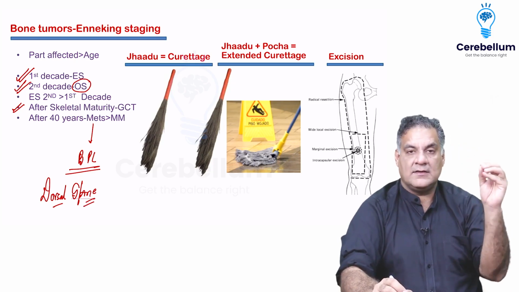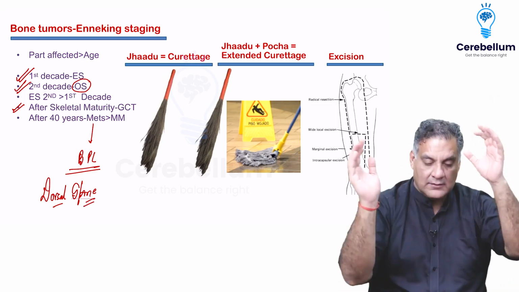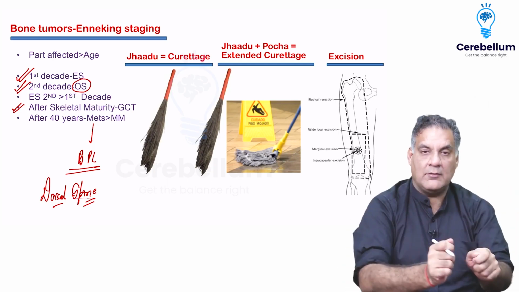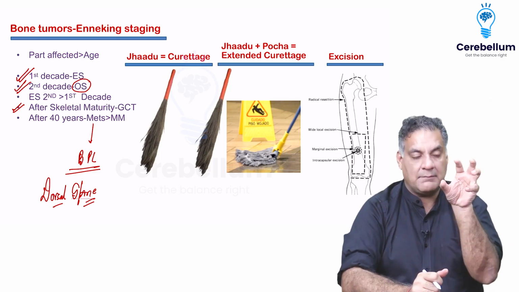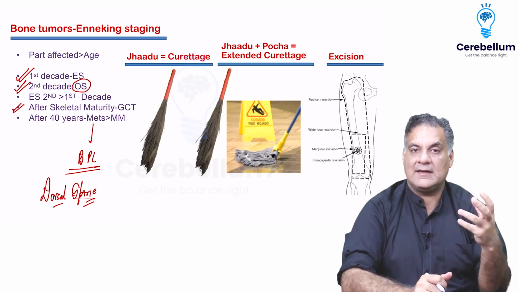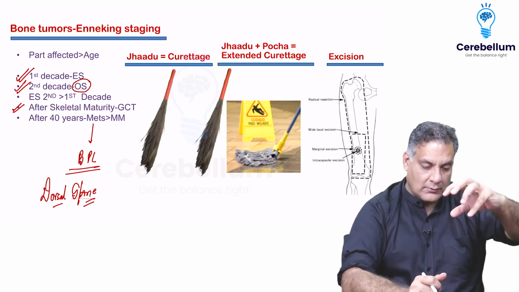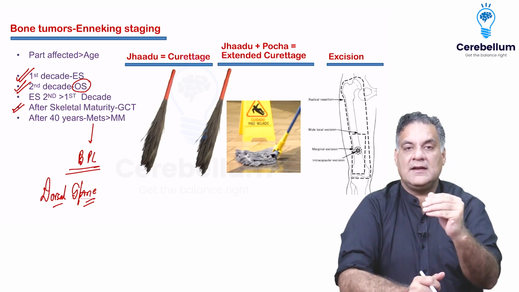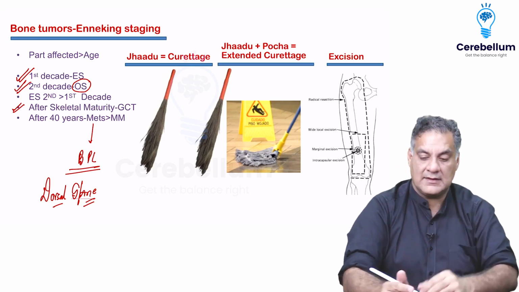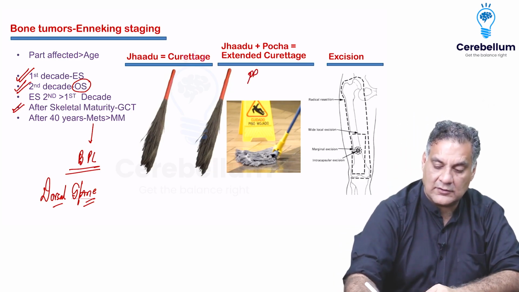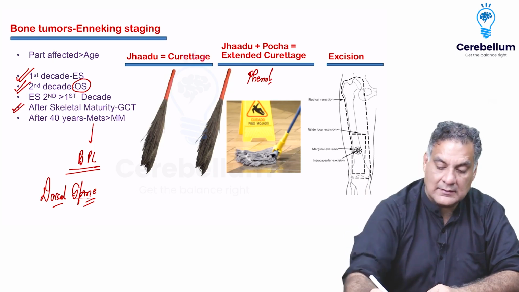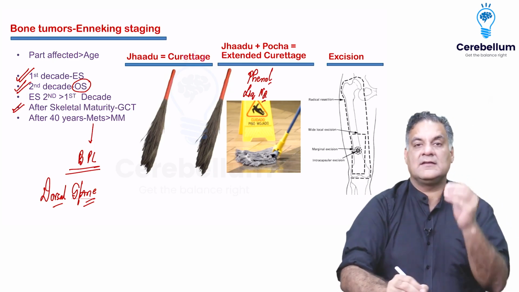When you treat a tumor, if it's a cystic cavity, open it and curette it. Curettage means dry mopping, like sweeping with a broom. If the particles are sticking hard, add a chemical to kill the cells. That's called extended curettage. So curettage is only dry mopping, and extended is adding some chemical to it. The most common chemical added is phenol. That's what you use in orthopedics. The best chemical, which has the least rate of recurrence with extended curettage, is liquid nitrogen.